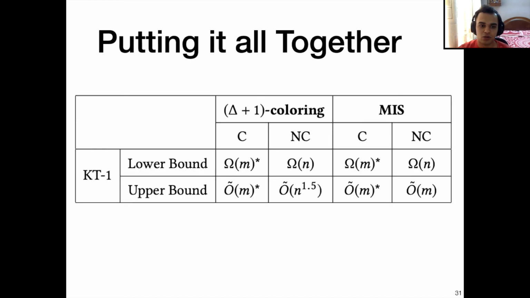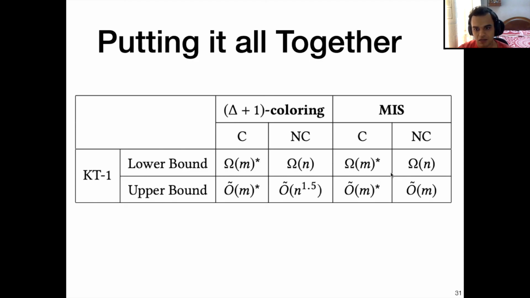We can put it all together in this table where we show KT1 upper and lower bounds for Δ+1 coloring and MIS in the comparison and non-comparison setting. Note that we only are able to show matching upper and lower bounds in the comparison-based setting.